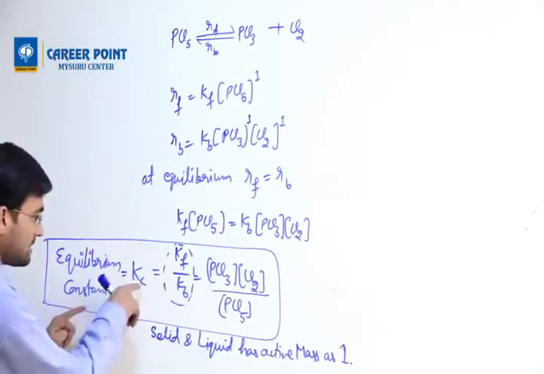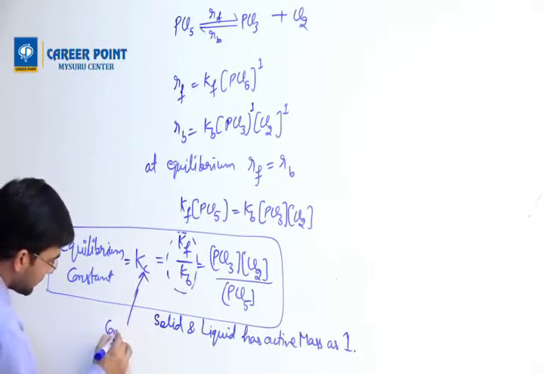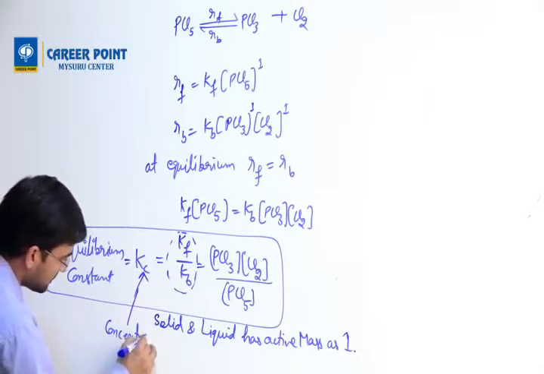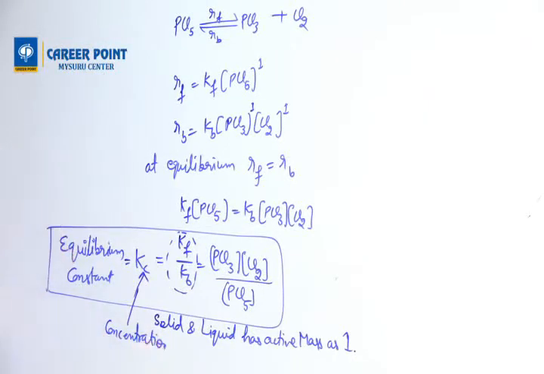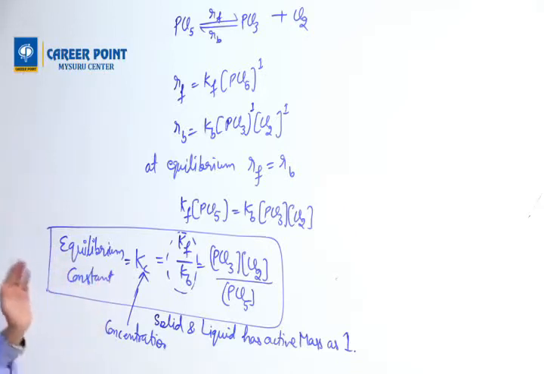This is Kc. The C stands for concentration. I can also write one more expression, not in concentration but in pressure, which is denoted by Kp. Kp is the equilibrium constant in pressure terms.